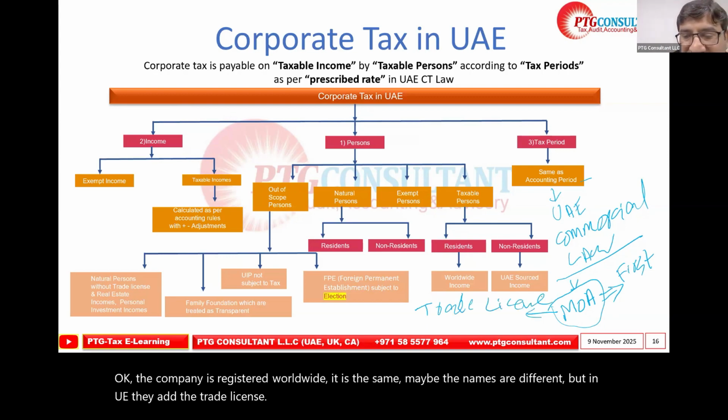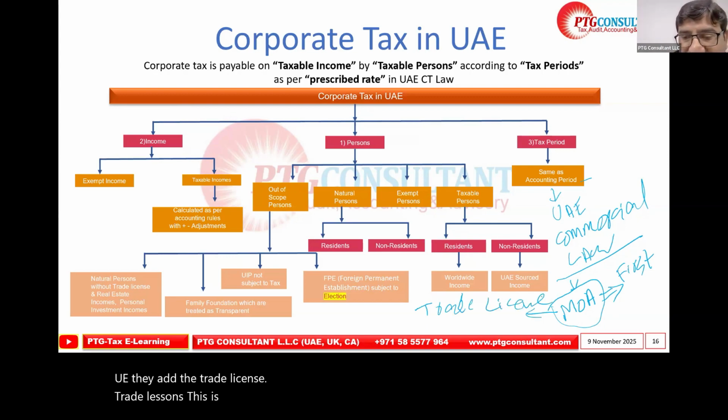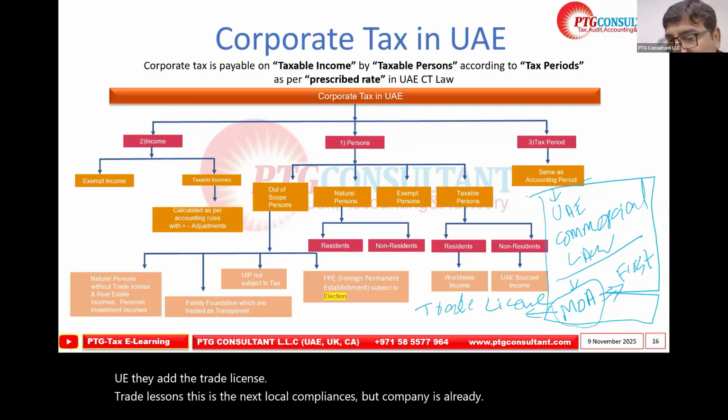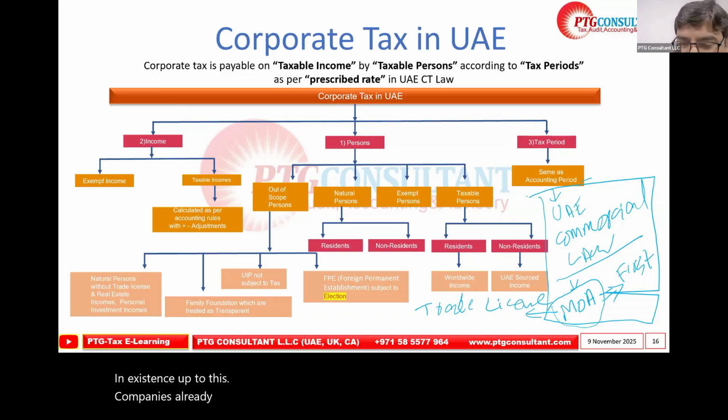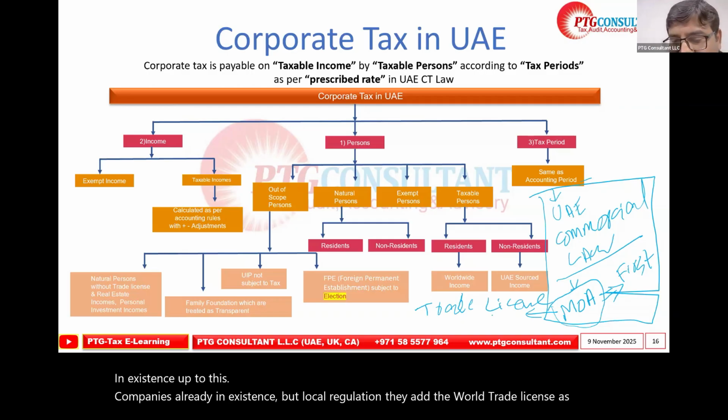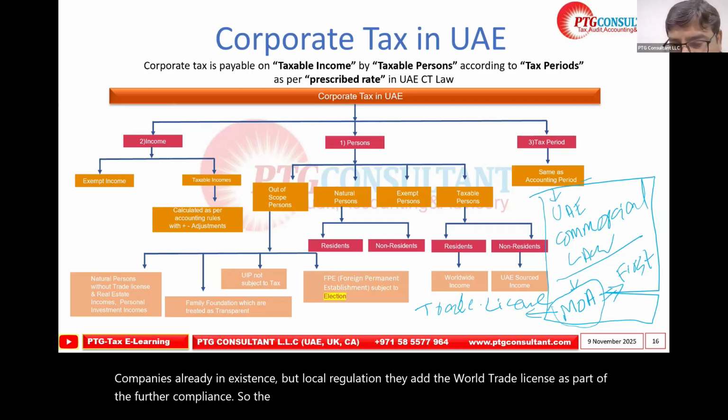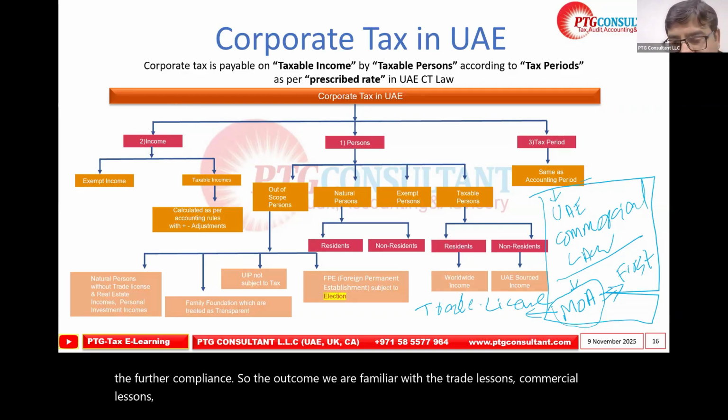This is the next local compliance, but the company is already in existence up to this. Local regulation adds the word trade license as part of further compliance. So in the outcome, we are familiar with the trade license, commercial license, industrial license, professional license, and many other types of license.